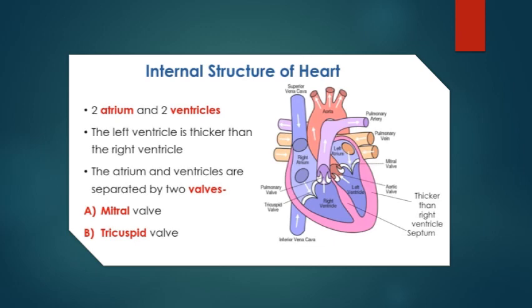When the ventricles contract, the atrioventricular valves close to prevent blood flowing back into the atria. When the ventricles relax, the semilunar valves close and prevent blood flowing back into the ventricles.